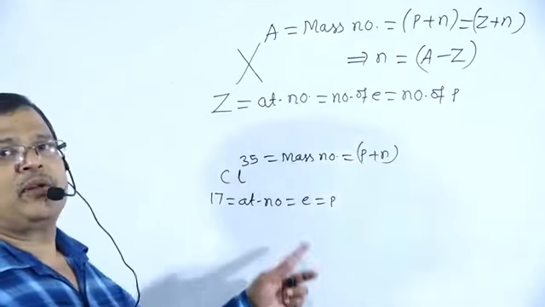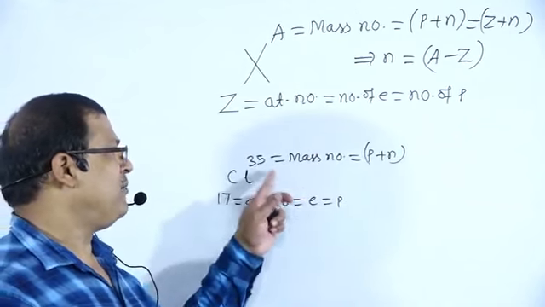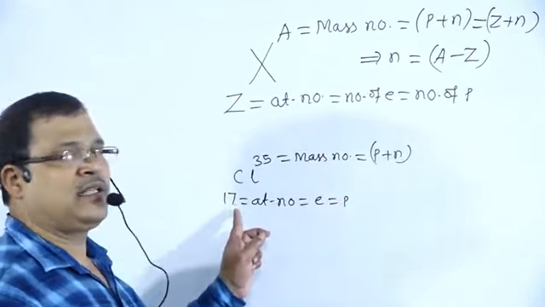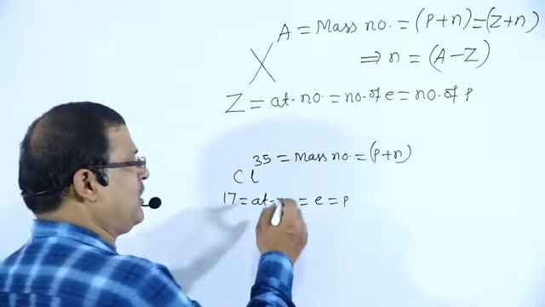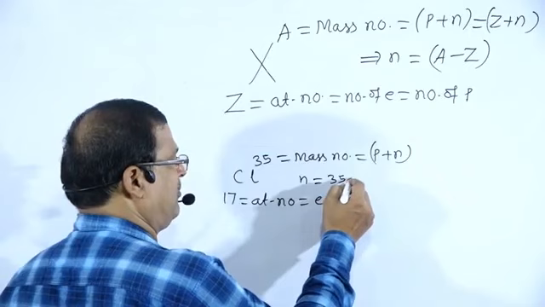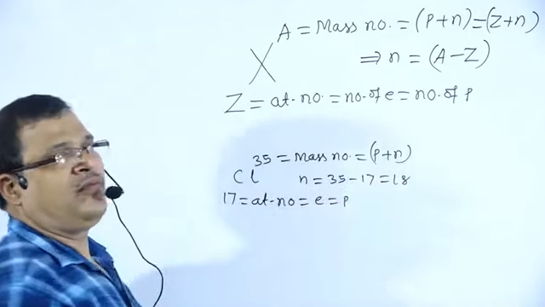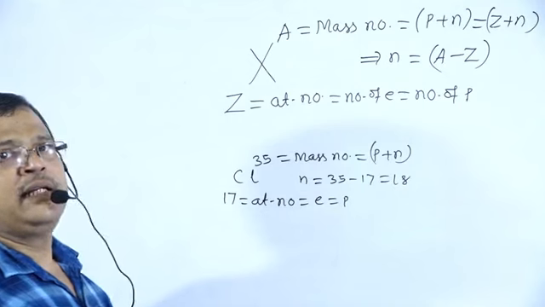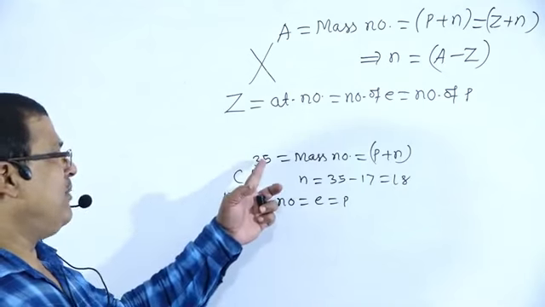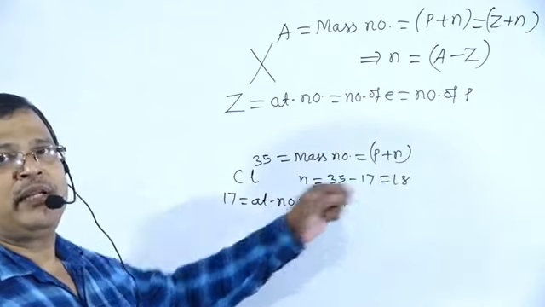Then what about the number of neutrons? The sum of protons and neutrons is 35, but you know the number of protons is 17. Then the number of neutrons is 35 minus 17, that is 18. Understand? Mass number minus atomic number gives the number of neutrons.